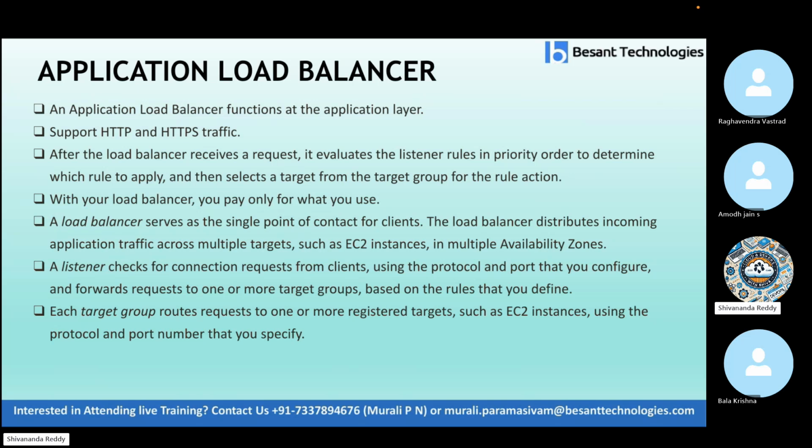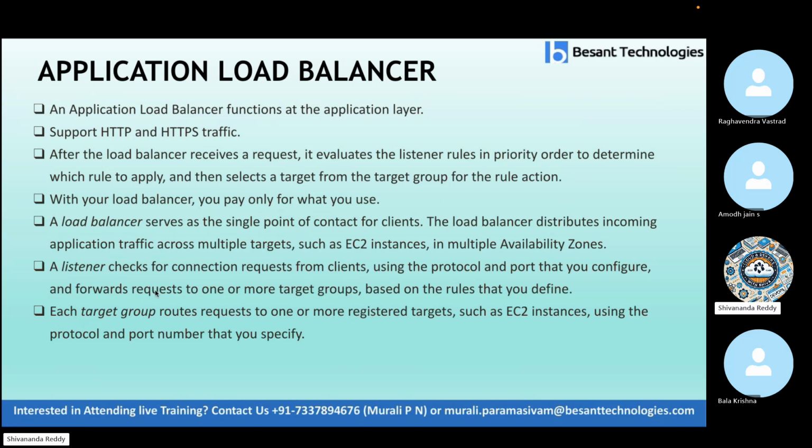After the load balancer receives the request, it evaluates the listener rules in priority order to determine which rule to apply, and then selects a target from the target group for the rule action. With your load balancer, you pay only for what you use. A load balancer serves as a single point of contact for the clients. The load balancer distributes the incoming application traffic across multiple targets, such as instances in multiple availability zones.